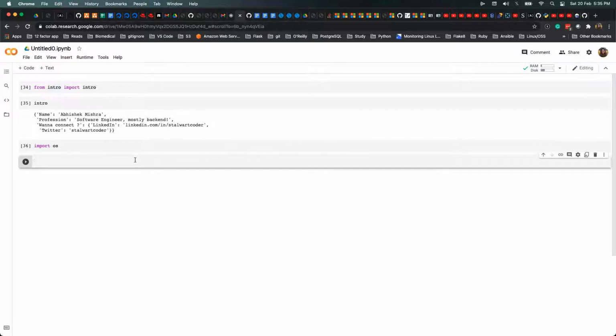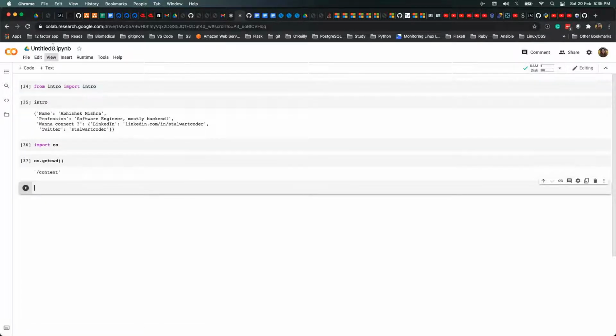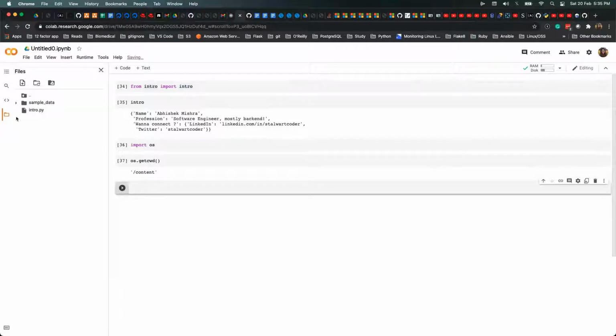I'll just say os.getcwd, and it will give you the current directory. Currently I'm using Google Colab, which is like a Jupyter Notebook hosted on containers, probably on Google Cloud. If you want to see the different folders here, you can have a look. This is the sample data, and content is basically the parent folder of the sample data. So don't worry about that. This is how we get the current working directory in OS.